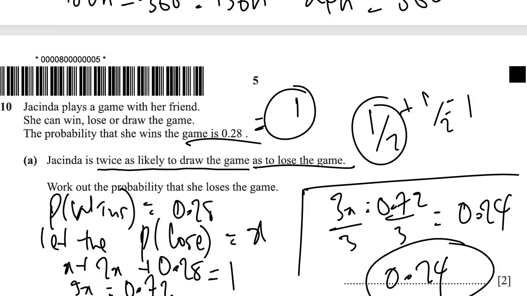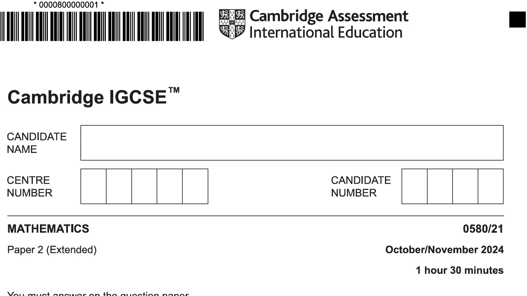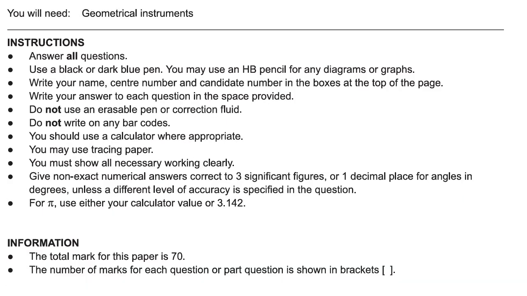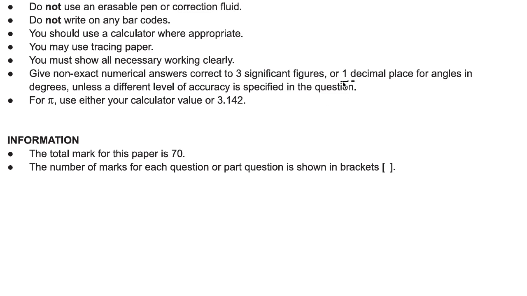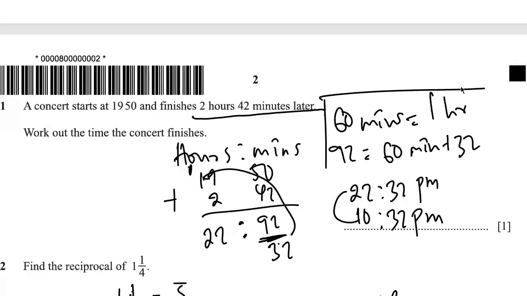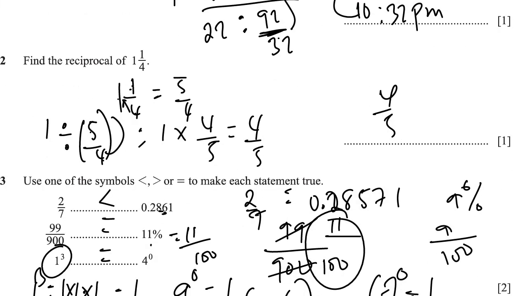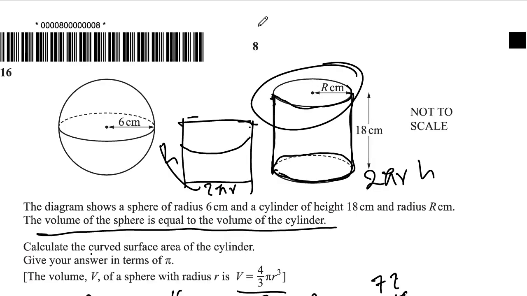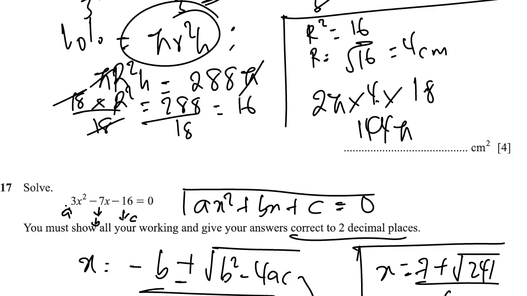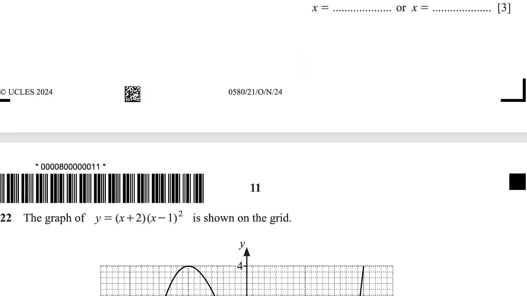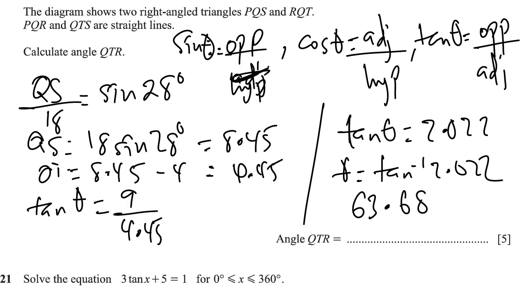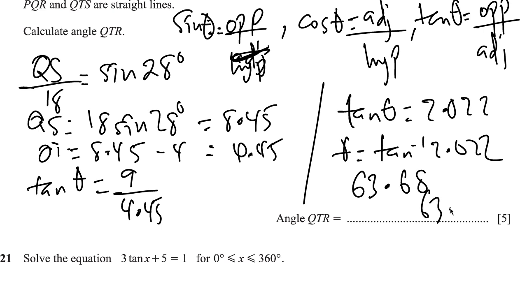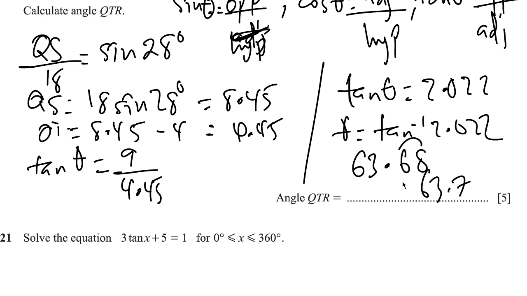And I think according to the instructions in this paper, let's move to page 1. I think it said 1 decimal place for angles. So we round that to 1 decimal place, right? And then we see what we have. So if we have 63.68, we could then round that up to 63.7 because 8 is greater than 5.